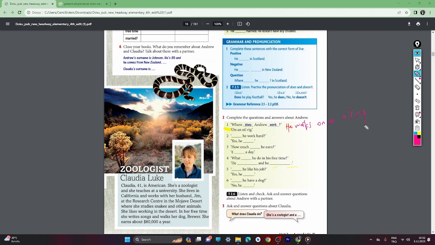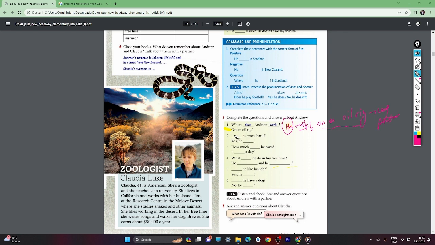This is the long answer, right? You understand the difference? When we give a long answer, we use the object here and then the verb with suffix s, and then wherever he works.